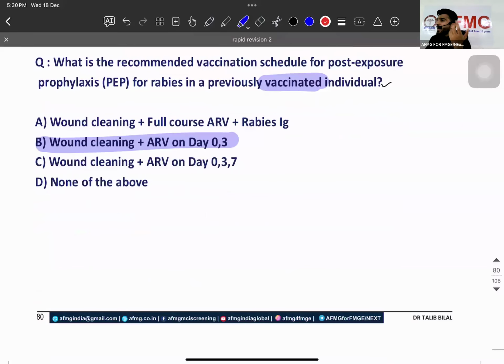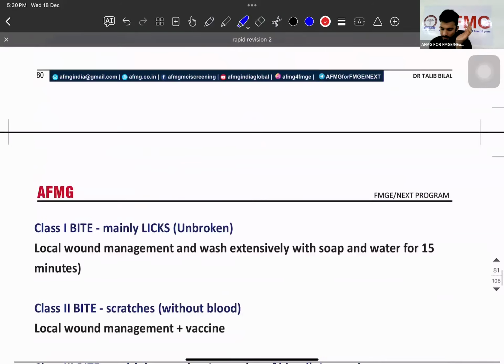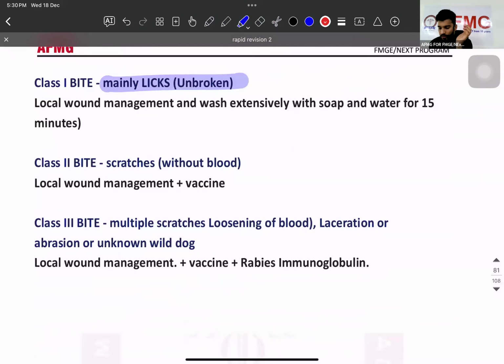0, 3. What will you do for grade 1? For grade 1, wash that. Okay? Licks on unbroken skin. Wound management: wash extensively with soap and water for 15 minutes.